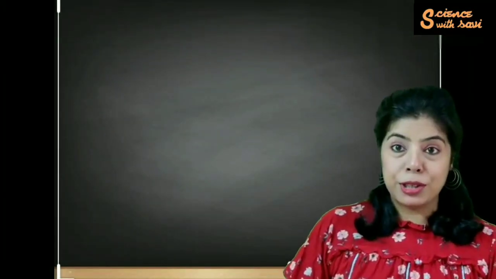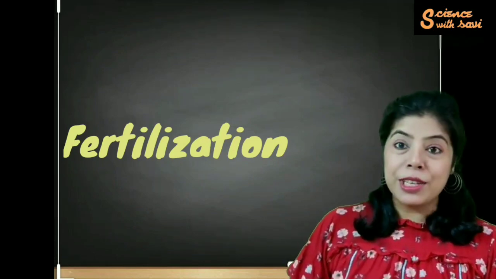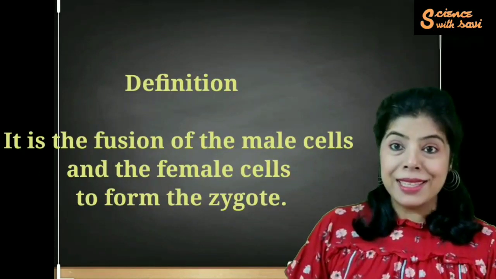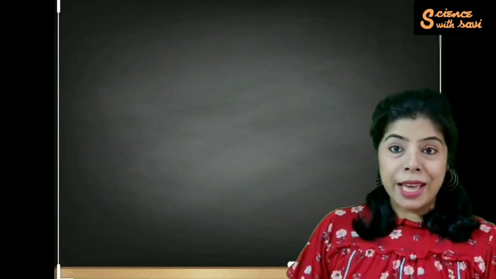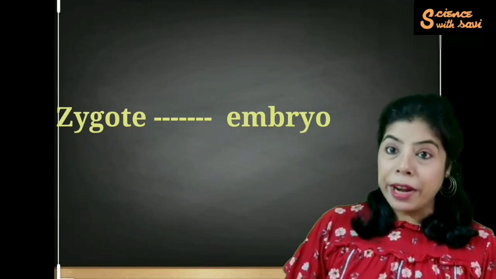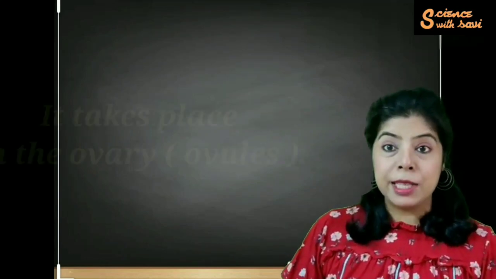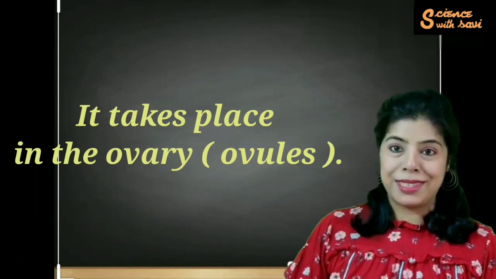To understand fertilization, let's see what is fertilization and where the fertilization takes place. Fertilization is the fusion of the male cells and the female cells to form the zygote. This zygote develops into an embryo, which is the baby plant. And where does the fertilization take place? It takes place in the ovary. So now let's understand the whole process.